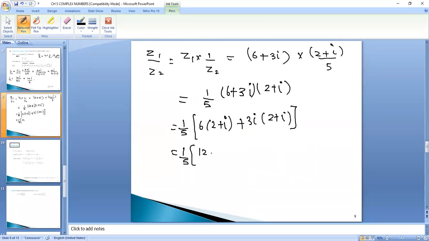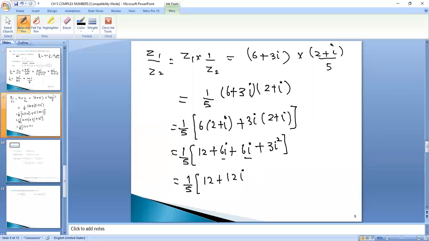6 twos are 12 plus 6 iota, plus 3 twos are 6 iota, plus 3 iota into iota, 3 iota square, right? It is 1 upon 5, 12 plus 6 iota plus 6 iota.